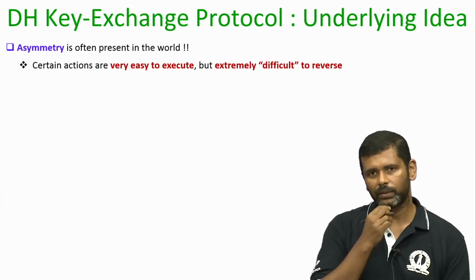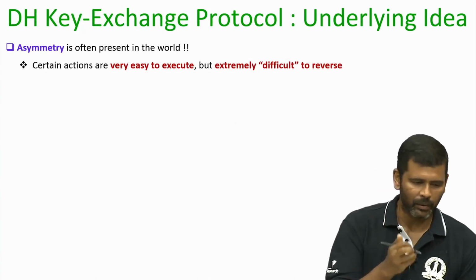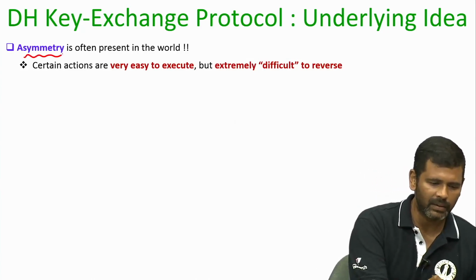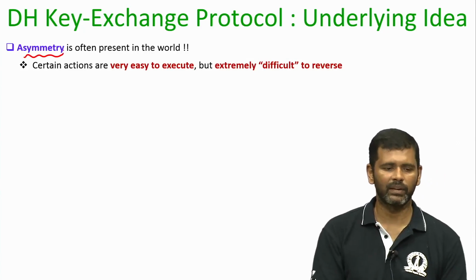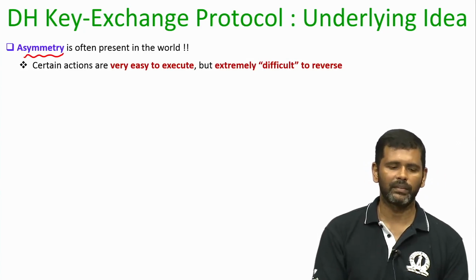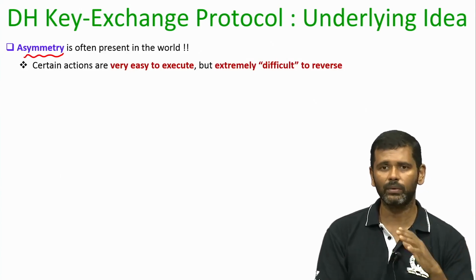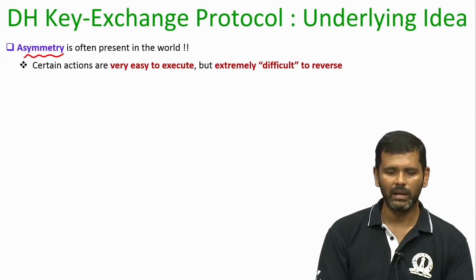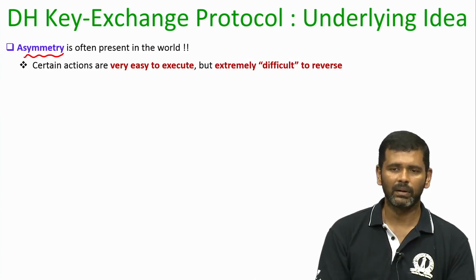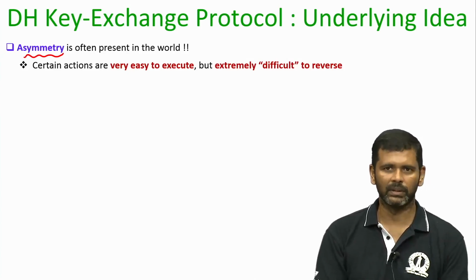The main idea used in their key exchange protocol is the following: they observed that there are plenty of tasks in this universe which are asymmetric. They are asymmetric in the sense that they are very easy to compute in one direction, that means it is very easy to go from one state to another state, but extremely difficult to reverse the effect of that action.